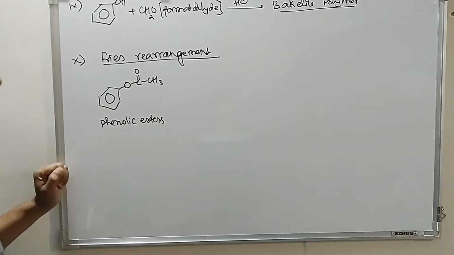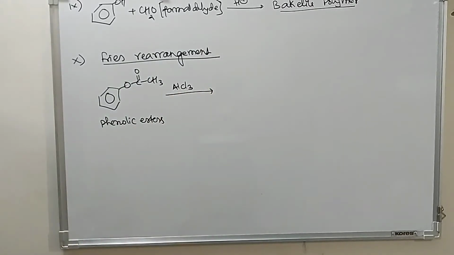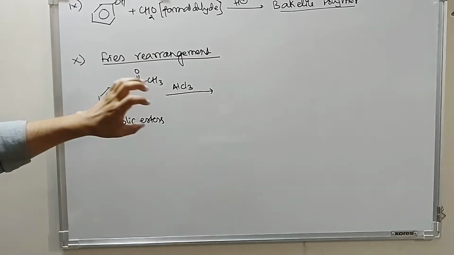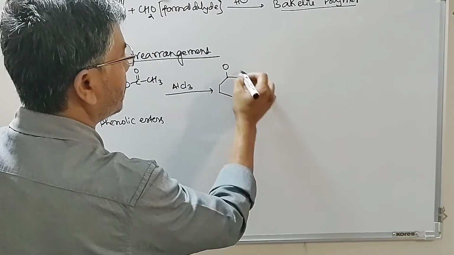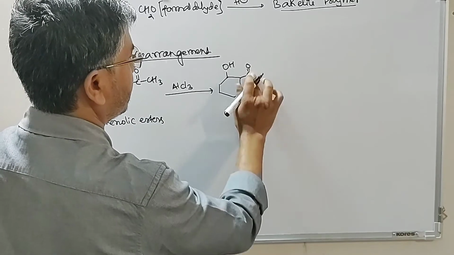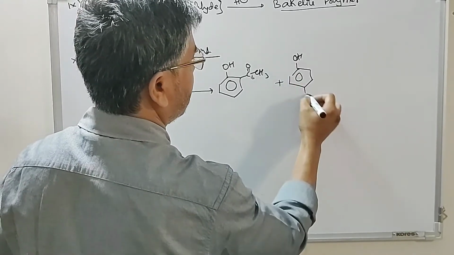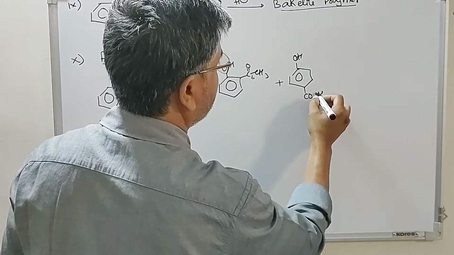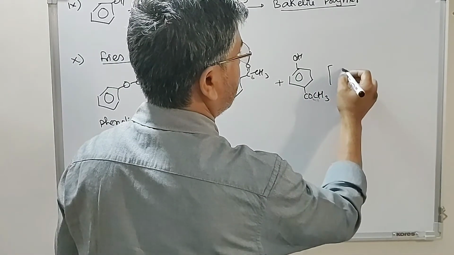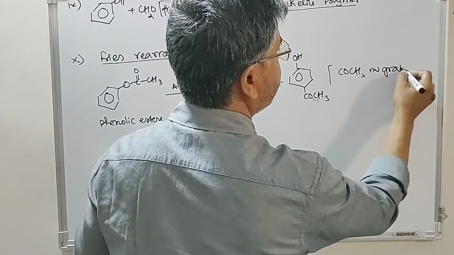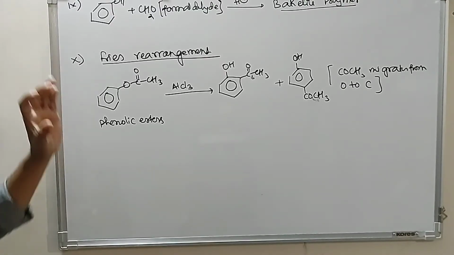These phenolic esters on heating with AlCl3 undergo rearrangement in which the acetyl group migrates from oxygen to carbon, from phenolic oxygen to the carbon of the benzene ring. This rearrangement is known as Fries rearrangement.